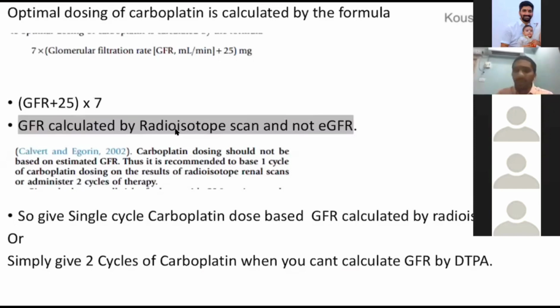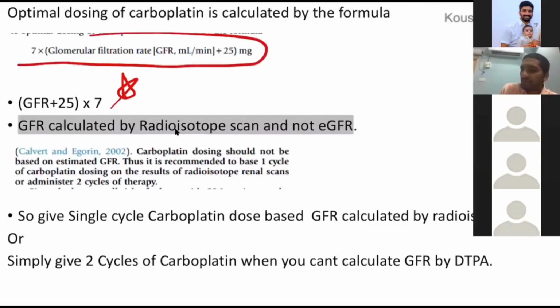And the MCQ I will be asking you is, what is the dose of carboplatin? In Campbell it is given as 7 into GFR plus 25. This is difficult to remember, so I have simplified it for you: GFR plus 25 into 7.